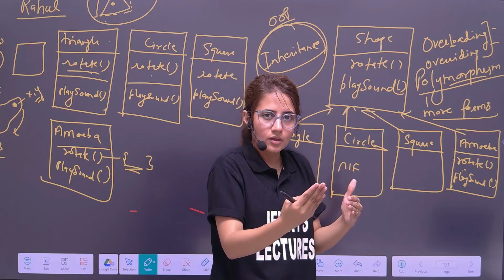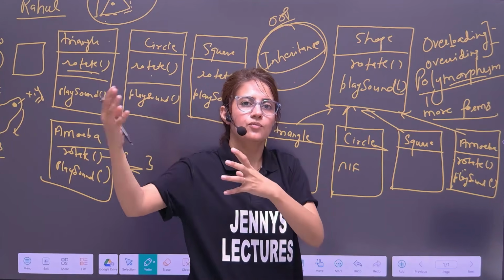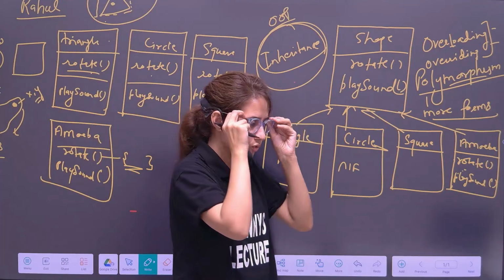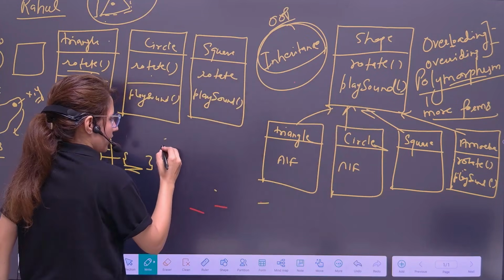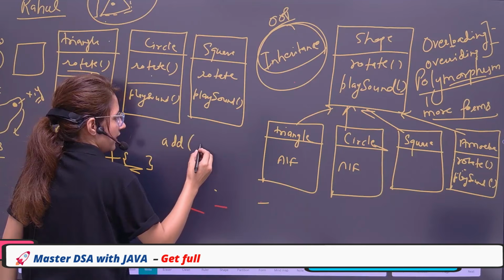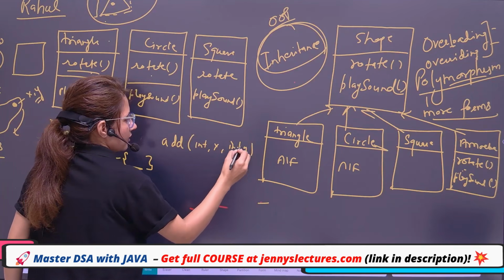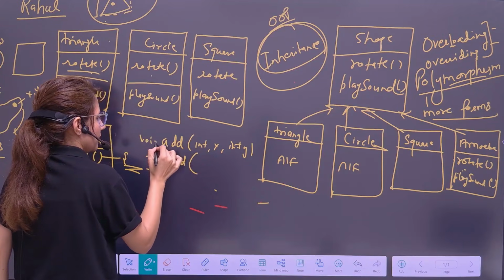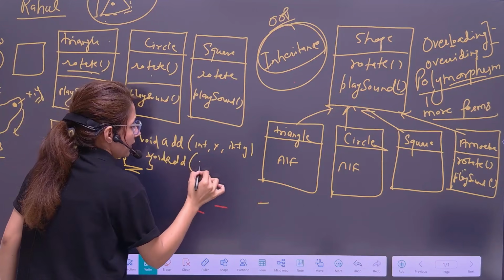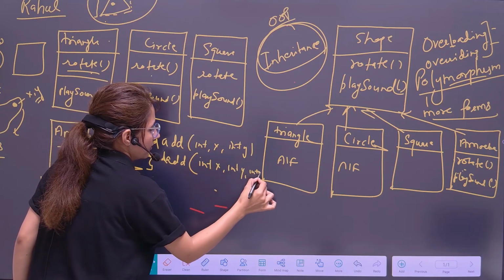Overloading means whatever argument you pass, according to that, that function will behave differently. Let's take a simple example. Suppose I have one function add, where I am passing int x, int y. One more with the same name, void add, where I am passing int x, int y, int z.